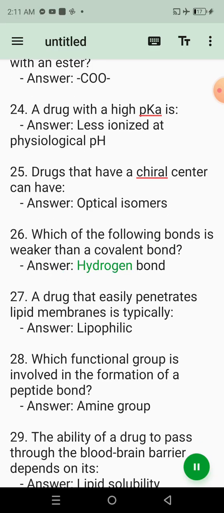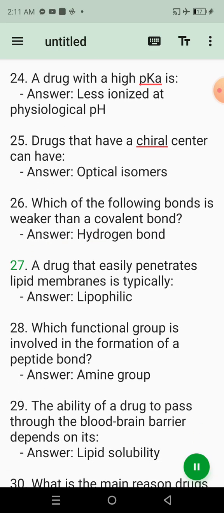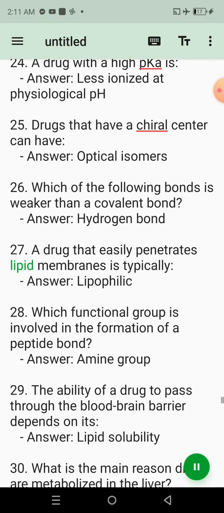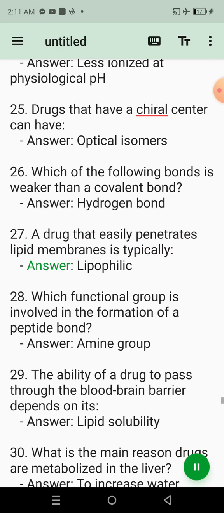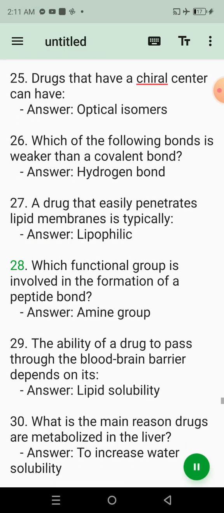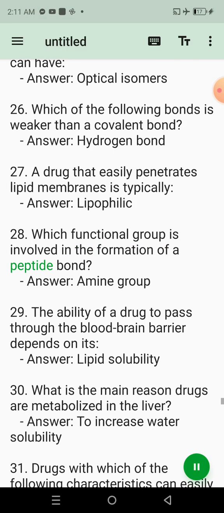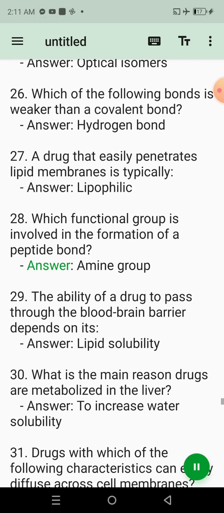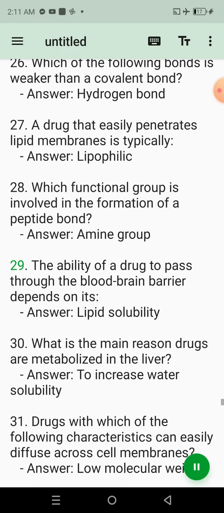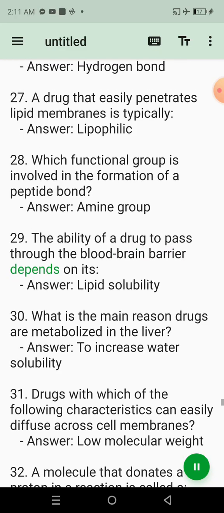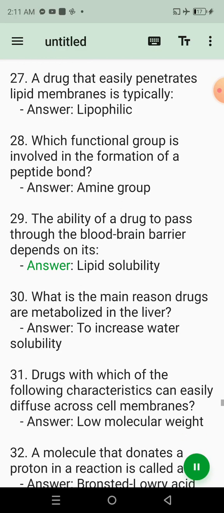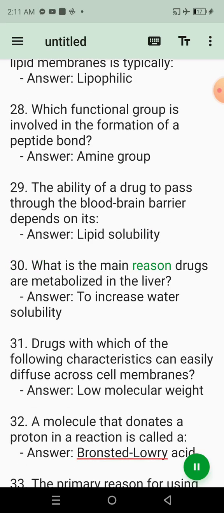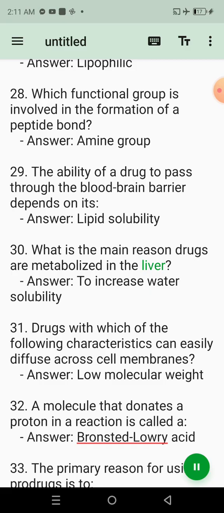26. Which of the following bonds is weaker than a covalent bond? Answer: hydrogen bond. 27. A drug that easily penetrates lipid membranes is typically? Answer: lipophilic. 28. Which functional group is involved in the formation of a peptide bond? Answer: amine group. 29. The ability of a drug to pass through the blood-brain barrier depends on its? Answer: lipid solubility.